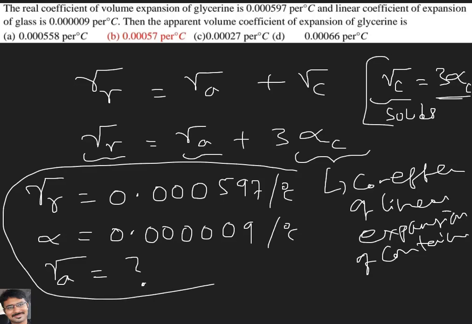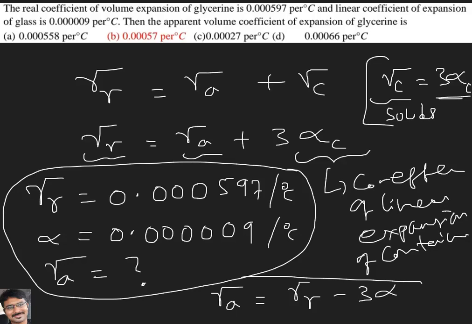Gamma R is given, alpha is given, gamma A they are asking. So I can write gamma A is equal to gamma R minus 3 alpha.